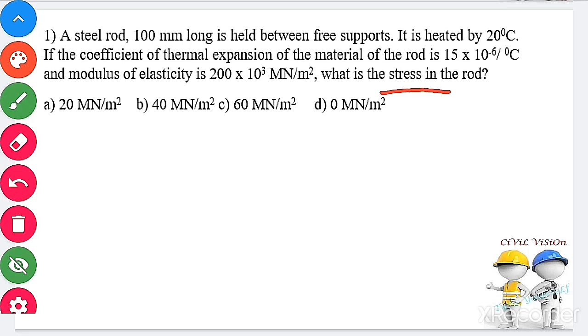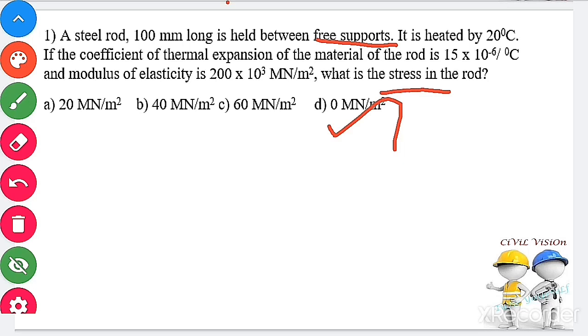First find out the keyword in the question. Keyword is free support. We already know when a bar is free to expand, then there will be no thermal stress due to change in temperature. Therefore, the thermal stress in the rod is 0 meganewton per meter square. Suppose it is held between fixed support, there will be thermal stress exist.